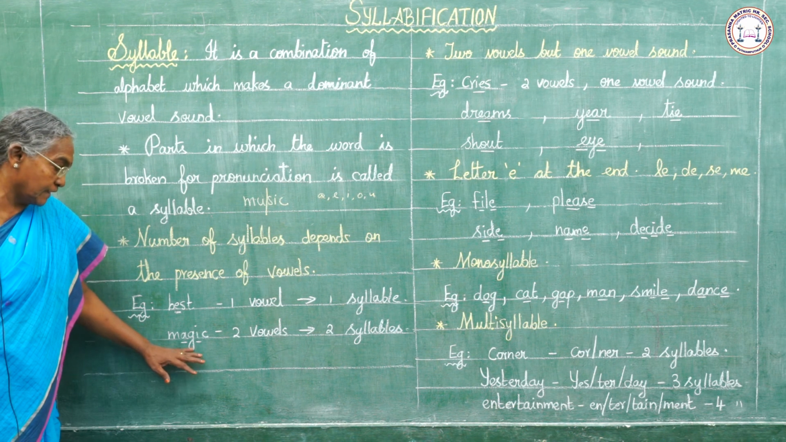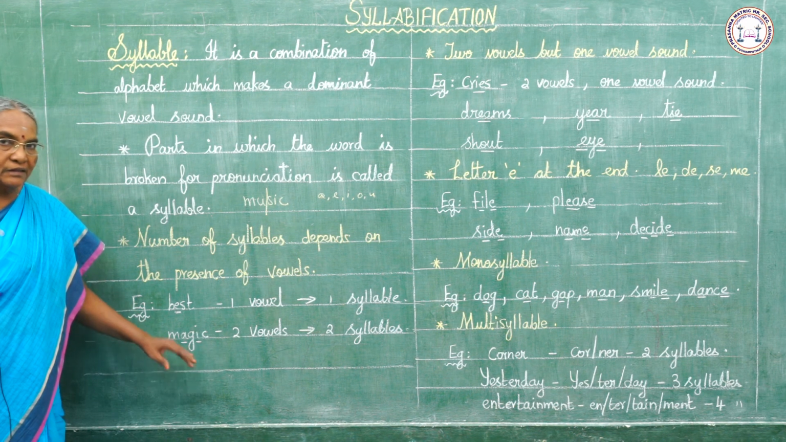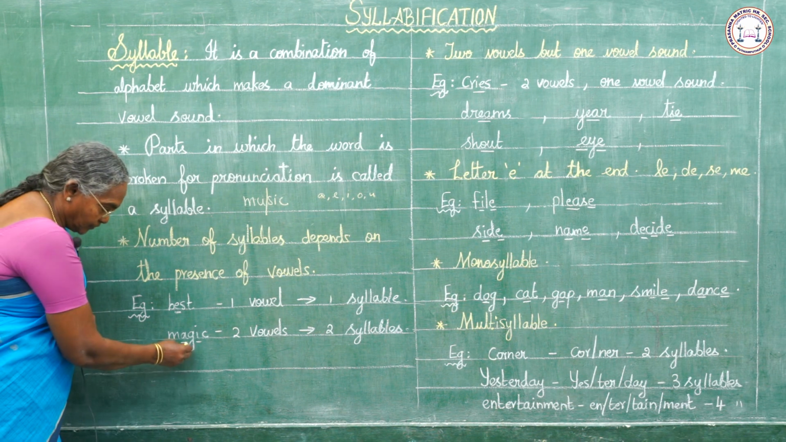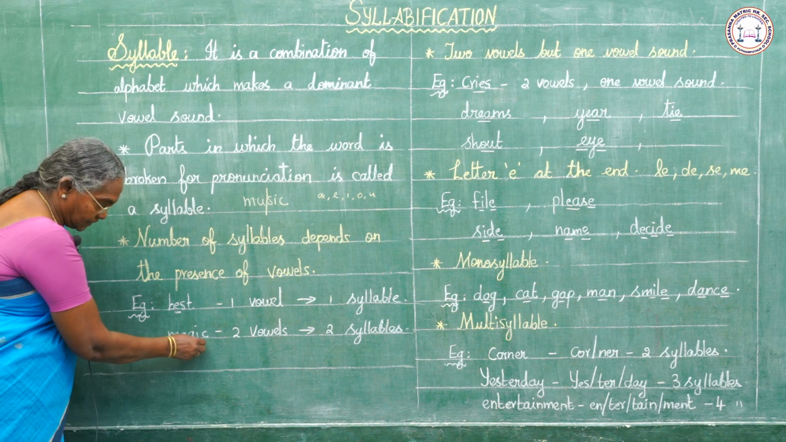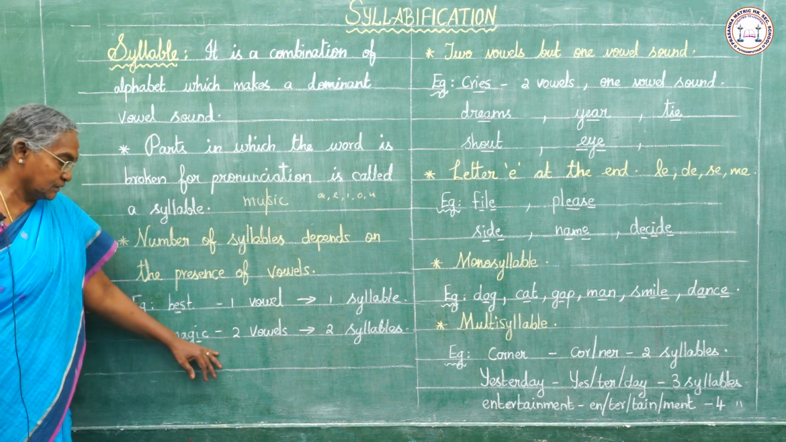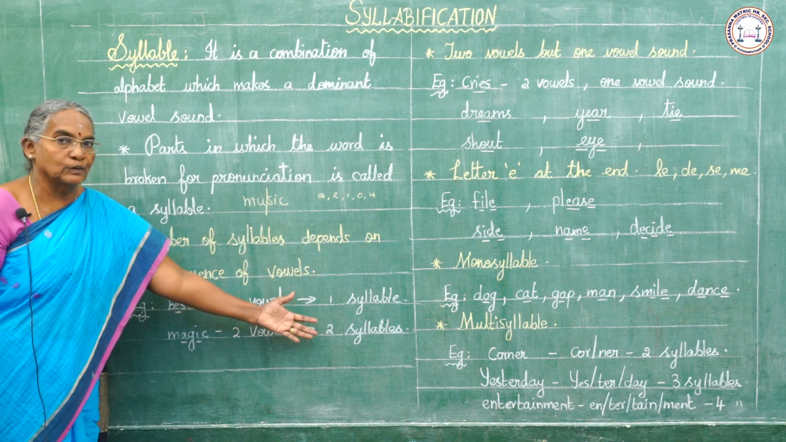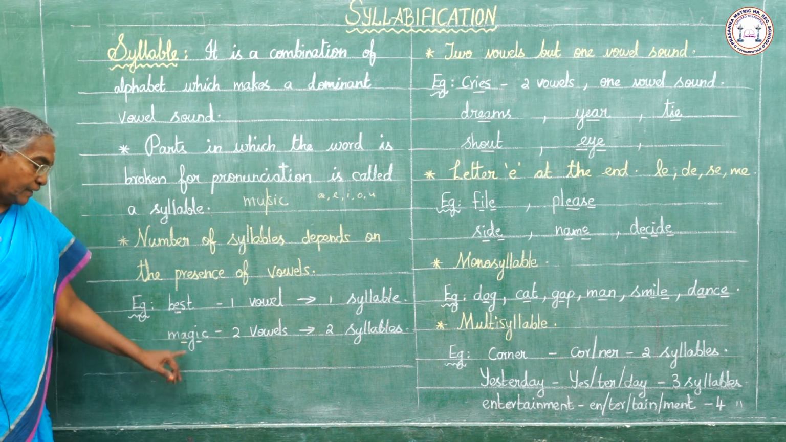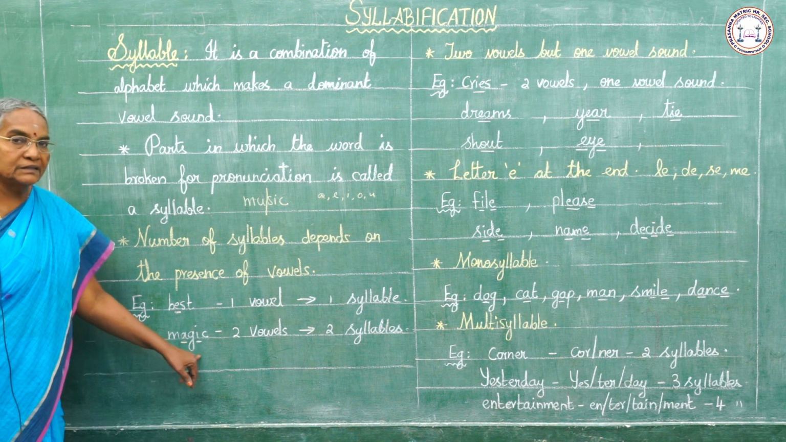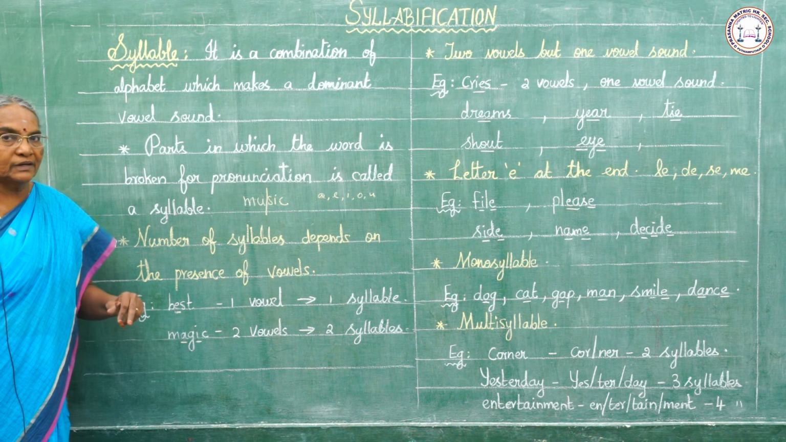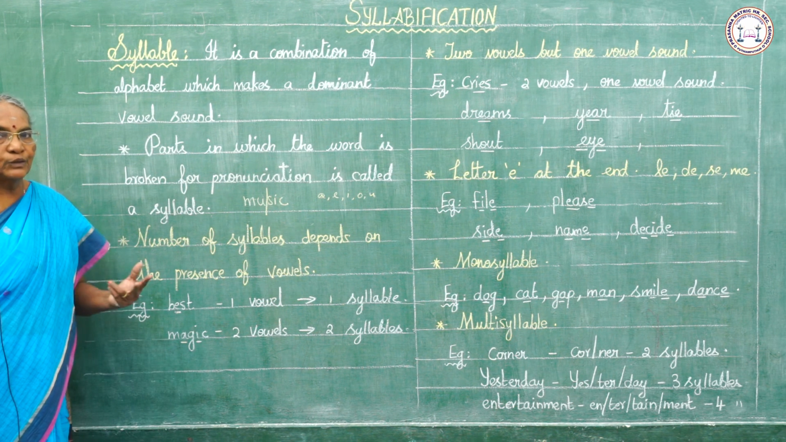Check this, magic. Here there are two vowels, A and I. Magic. There are two vowels, so there are two syllables. Here, ma is one syllable, gic is another syllable. So, this word contains two vowels and so two syllables.